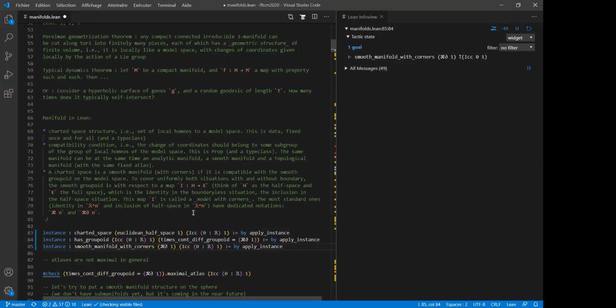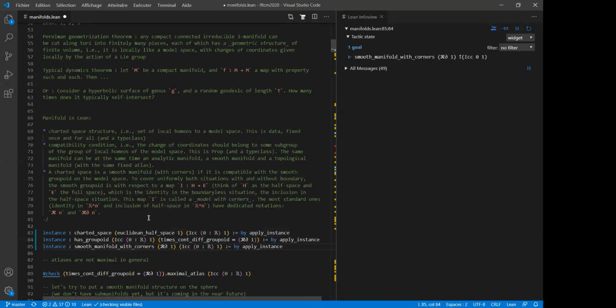And so that's what we call a model with corners. And for instance, if I is the identity and H is equal to E, it's just the usual situation of smooth maps on the vector space. But you want to have this more general setting to be able to talk about more general situations. Of course, when I write smooth manifold with corners, you don't need to have corners, but you may have corners or boundary or whatever. So that's the general structure of manifolds in mathlib.